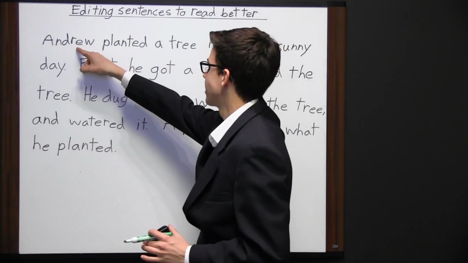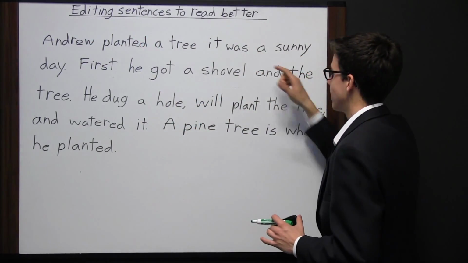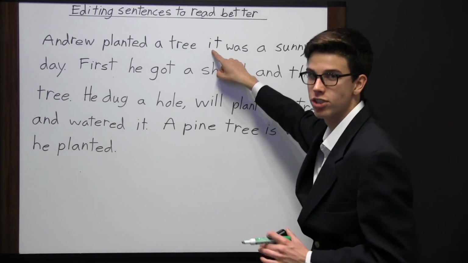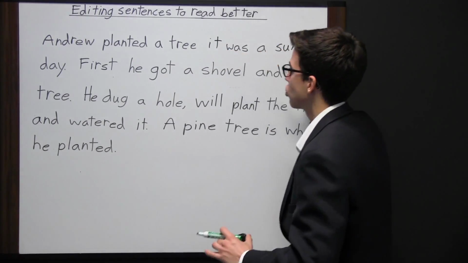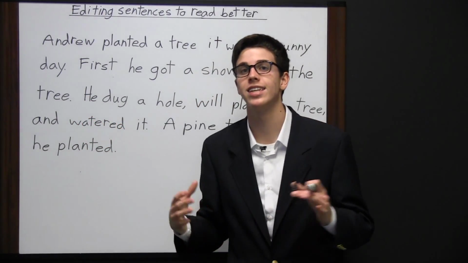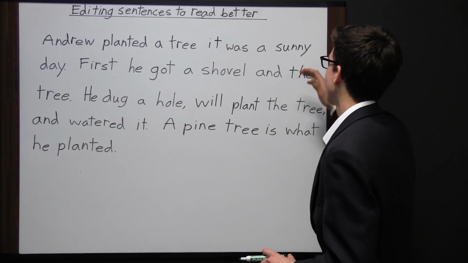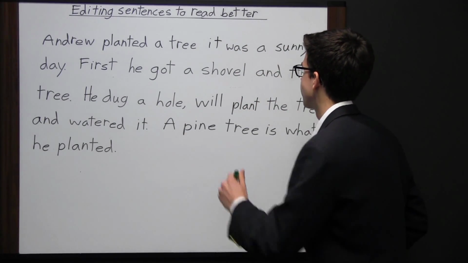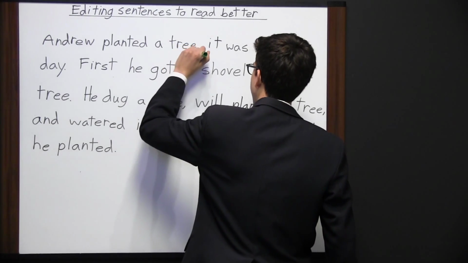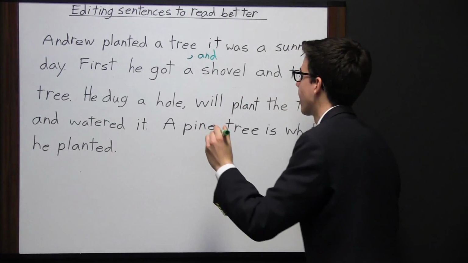So this first phrase, "Andrew planted a tree," has a subject and a verb, so it's a whole sentence. And the second phrase says, "it was a sunny day," so we have the subject, "it," and the verb, "was." So these are two sentences that are joined together incorrectly. A run-on sentence is a sentence that just goes on too long. There's a number of ways that we can correct this. We could put a comma and "and." So the sentence would read, "Andrew planted a tree, and it was a sunny day."